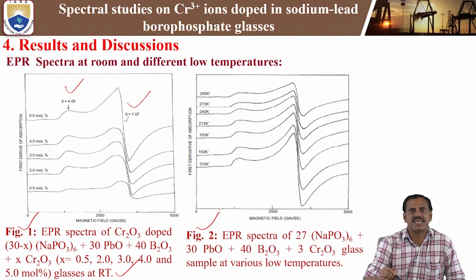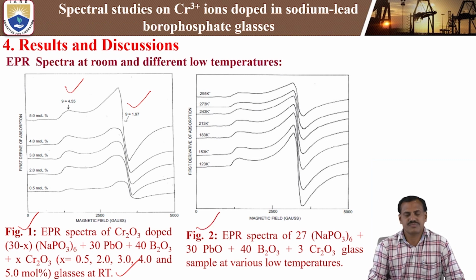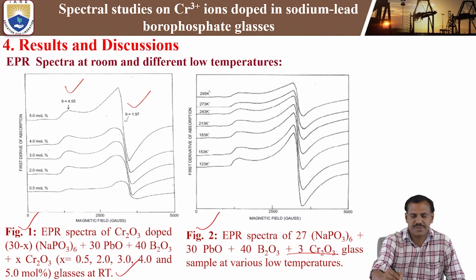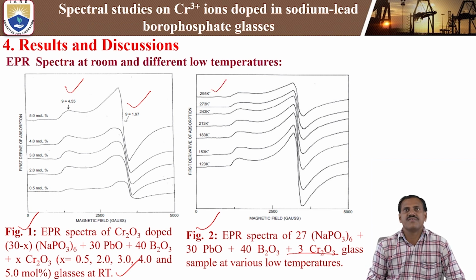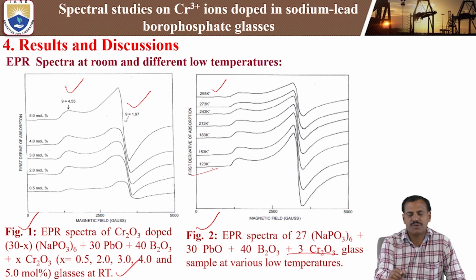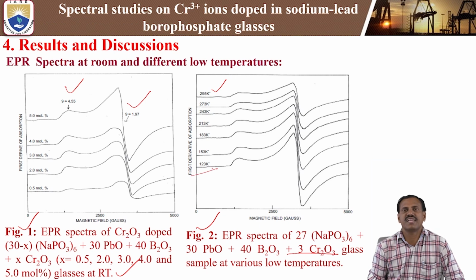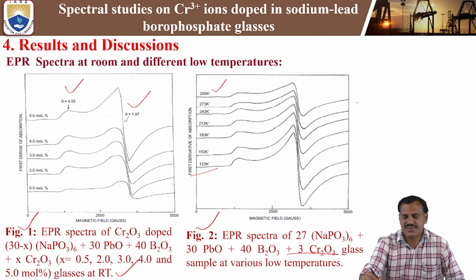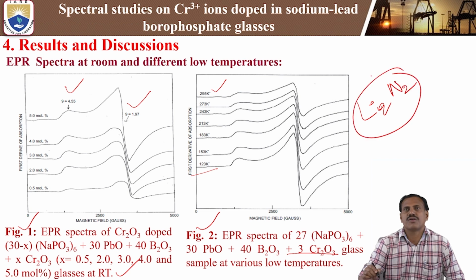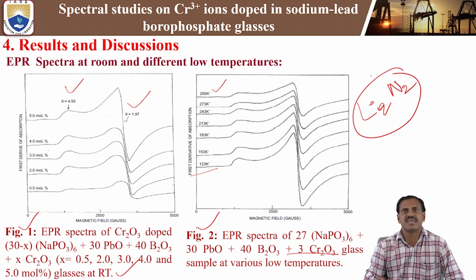Figure 2 shows the EPR spectra of the 3 mole percent chromium doped sample, where we study various low temperatures from room temperature, 295 Kelvin, down to 123 Kelvin. For the low temperature measurements we are using liquid nitrogen.